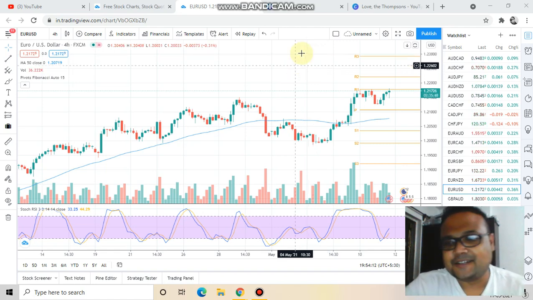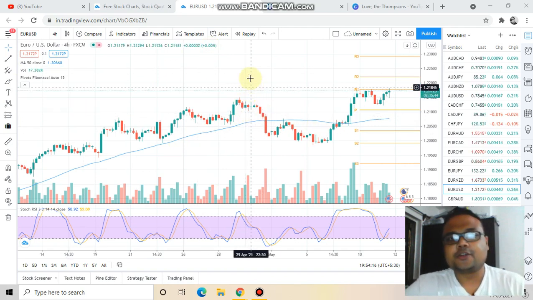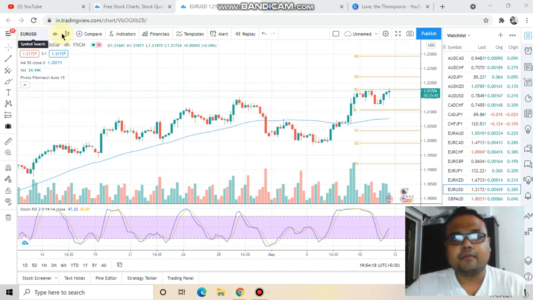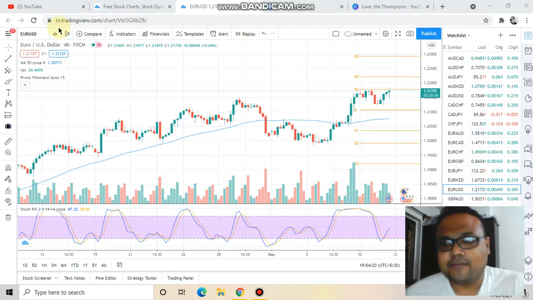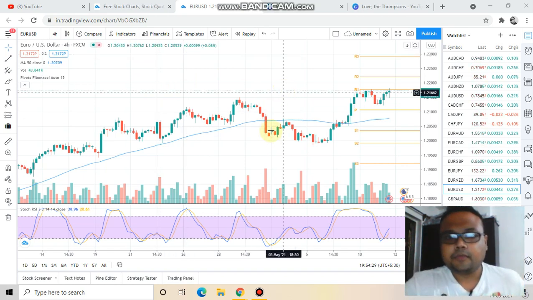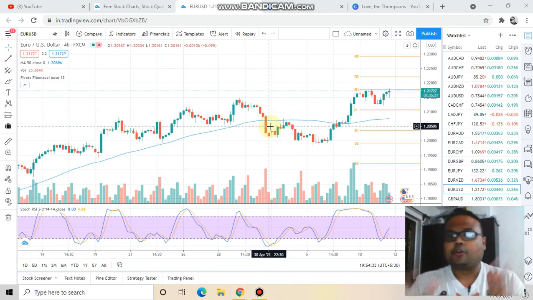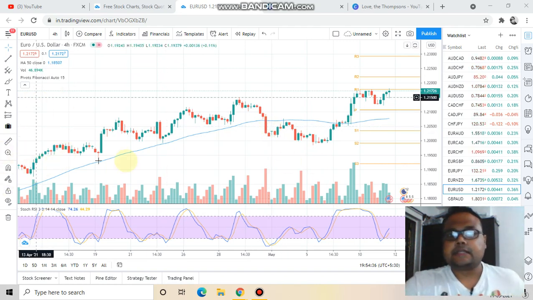So let's get started. This is the chart of Euro USD, and as you can see on the screen, I am using the 4 hours time frame, the beloved 4 hours time frame of Forex trading, and my favorite too. As you can see, overall the market is in an uptrend and there is no doubt about it. Though for a couple of days the market went out of track, again the market is in an uptrend. Just look at this overall trend.